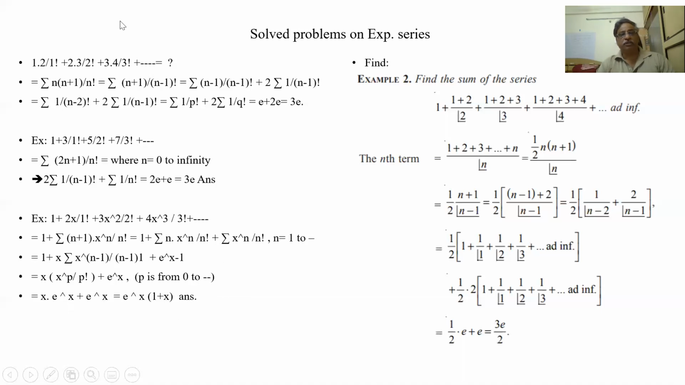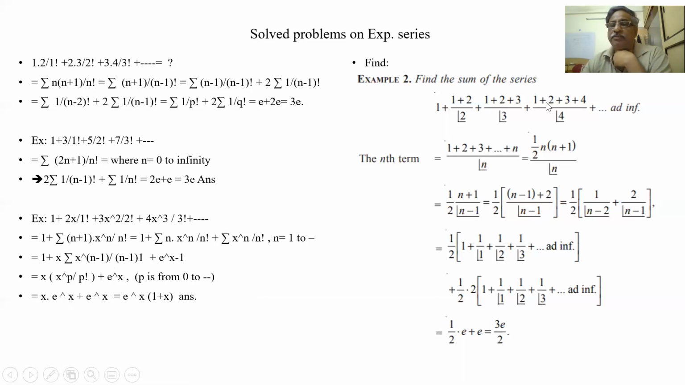What I am doing in all these things, I am finding out the nth term. I am converting it into the e to the power of x format of the exponential series. That's all. Two steps. Find the nth term, and convert it with respect to the e to the power of x format. Let us see another example.